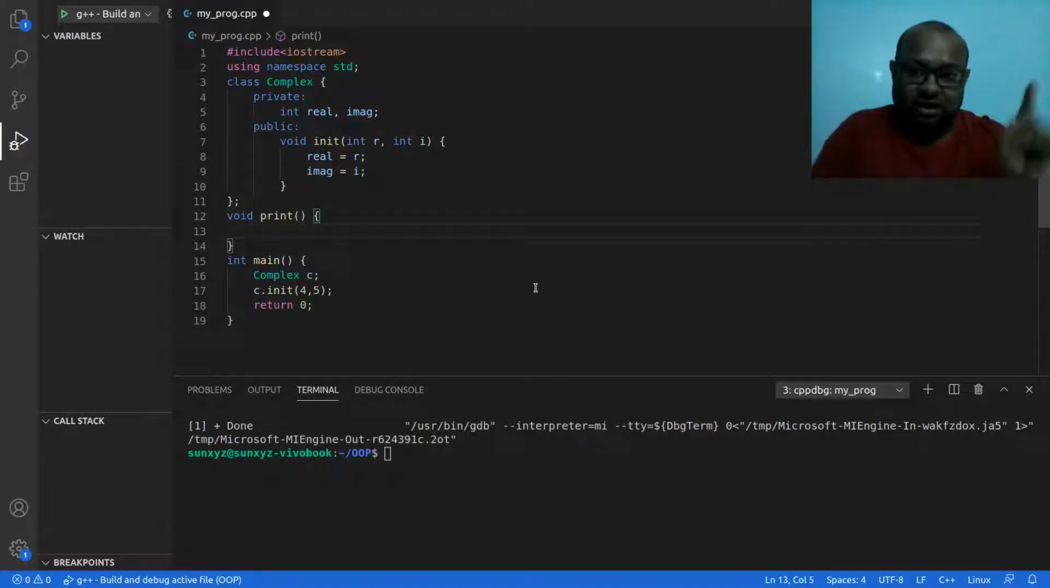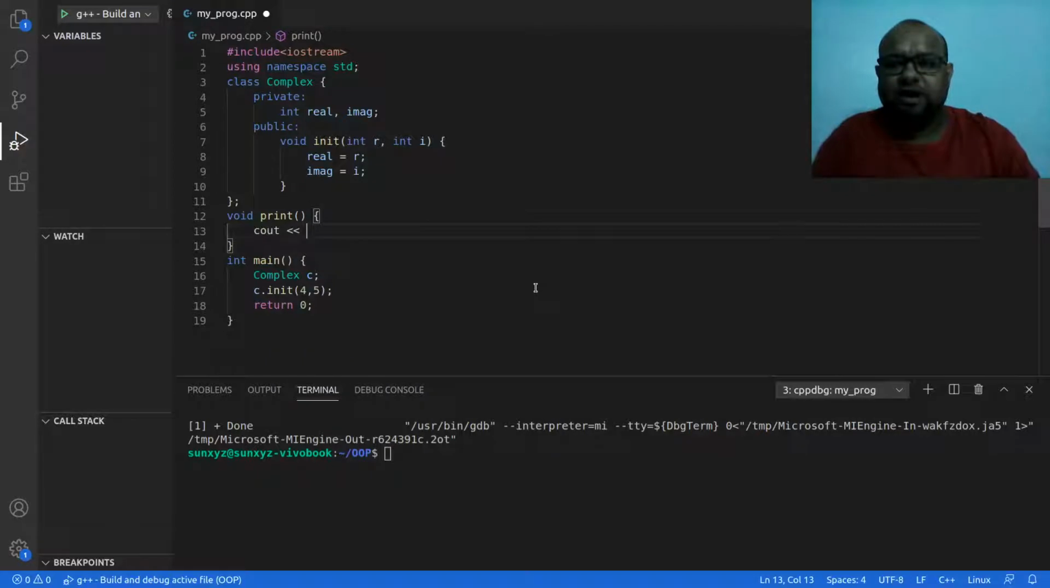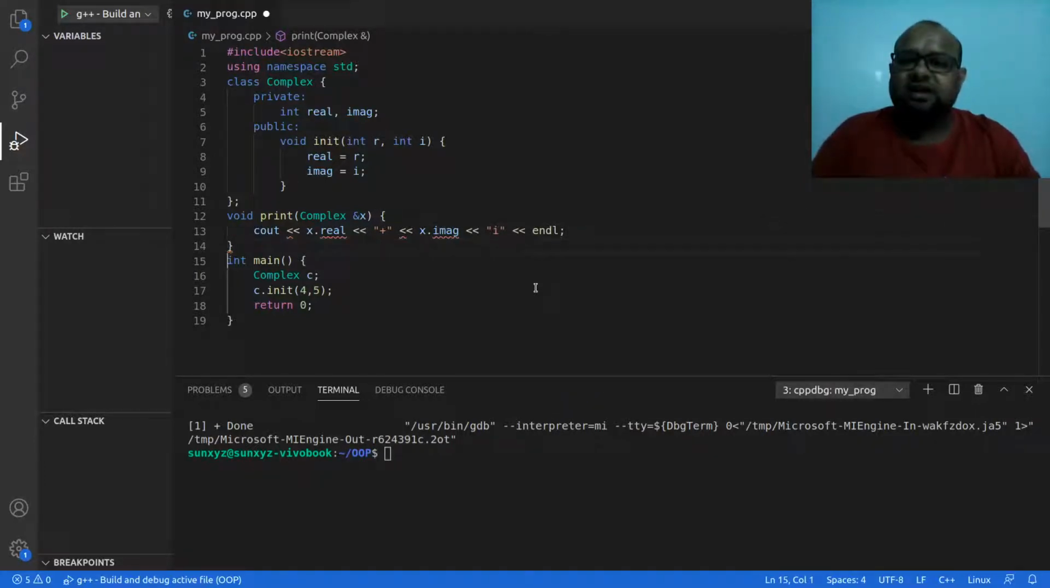He told me not to create a method inside the class, so I'm going to create a function outside the class, and in this function I'm going to take a complex number as a parameter. I'm going to call it x, the complex number that will be passed to me. So I'm going to print x.real, followed by an addition sign, then x.imaginary, and finally a letter i to indicate the imaginary part, and then endl. This is the function that I'm going to make.